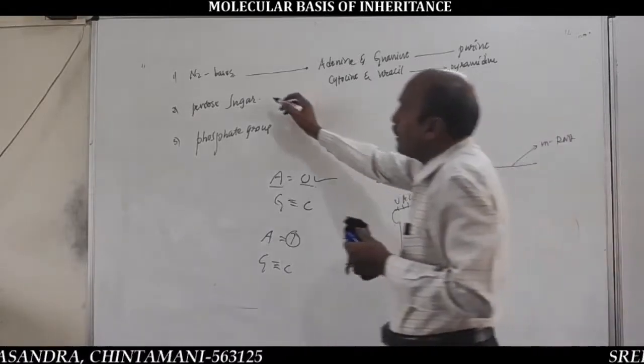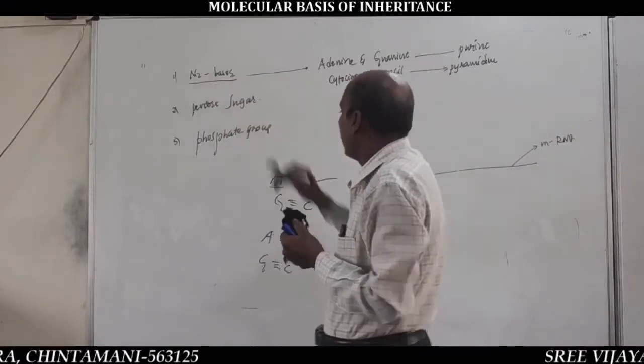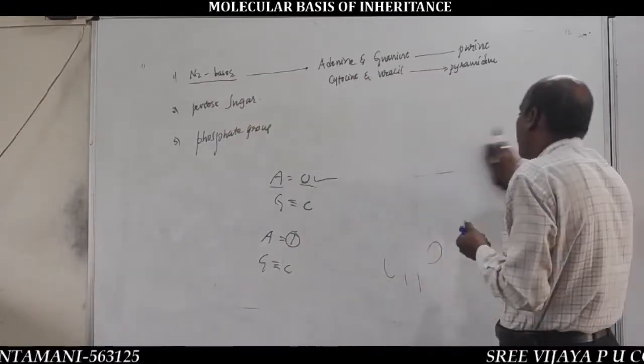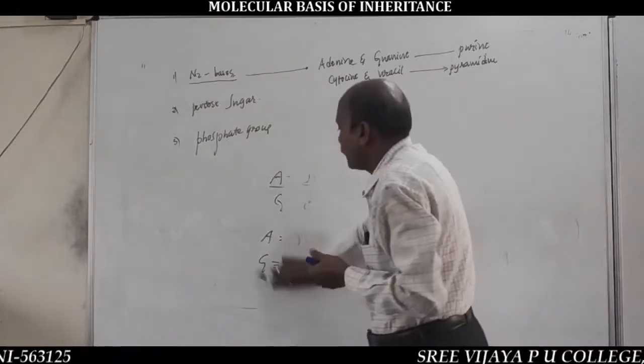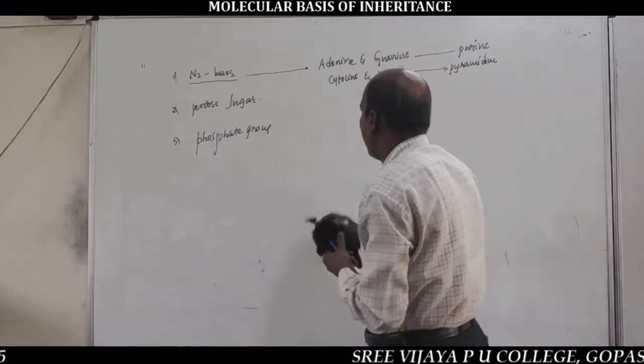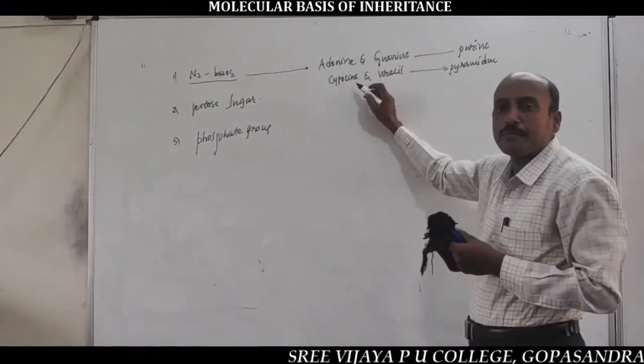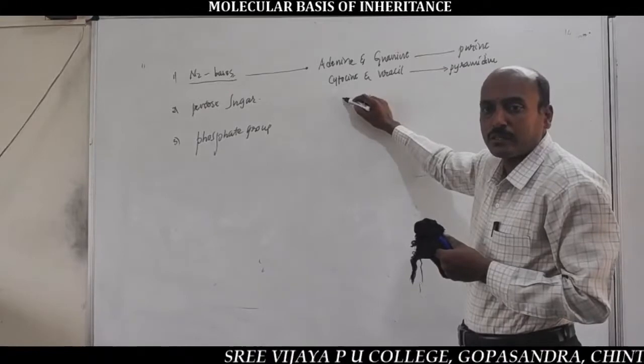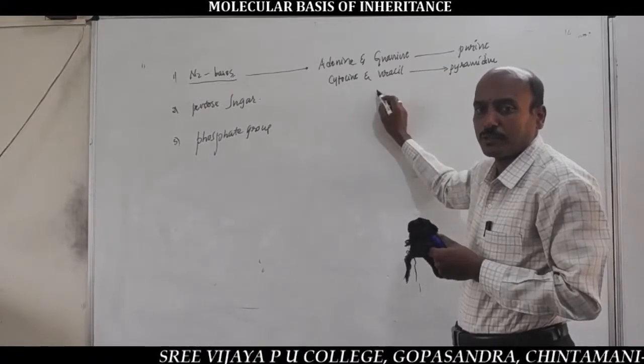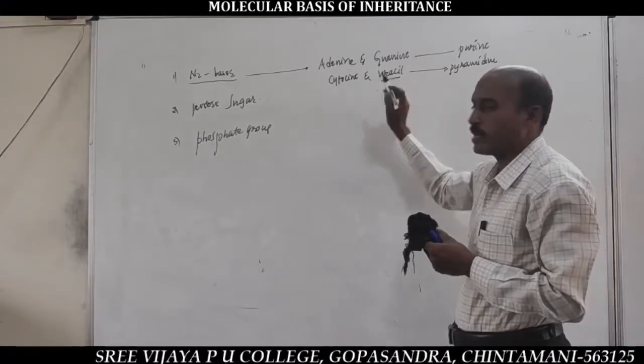So, in the chemical composition of RNA, the nitrogen bases are the purines adenine and guanine, and the pyrimidines cytosine and uracil. You should remember this statement, never thymine.